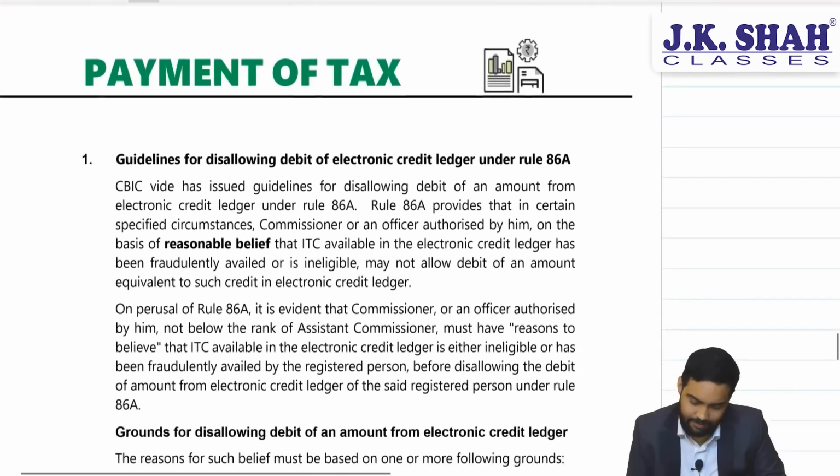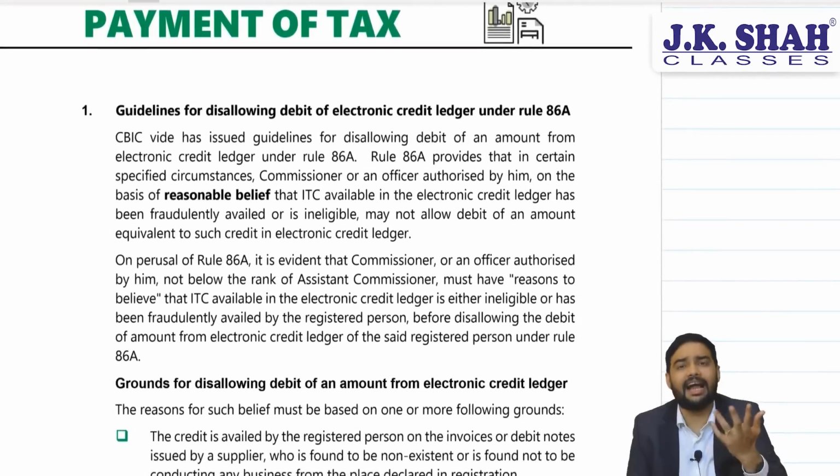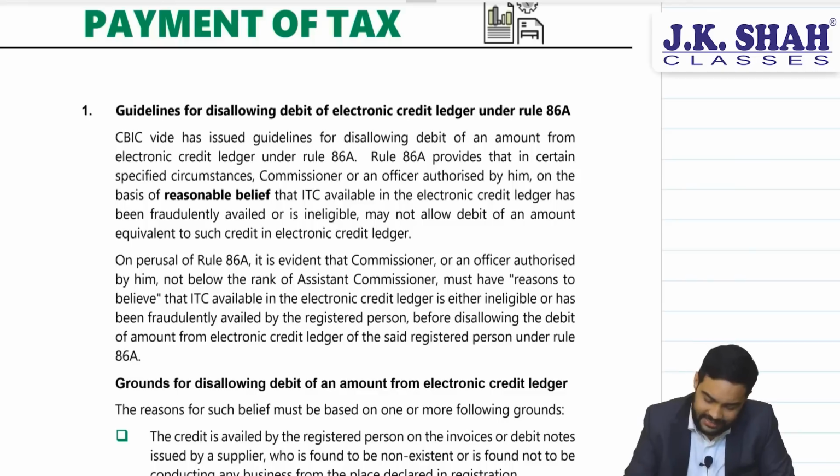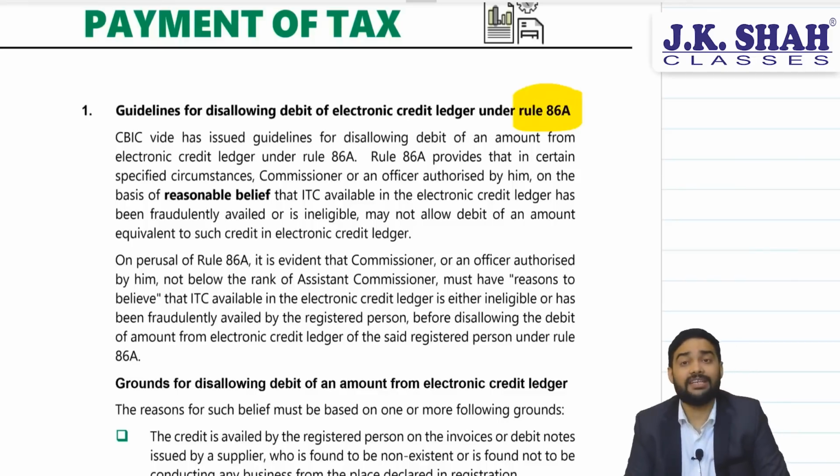Then, okay, payment of tax. A guideline has been issued. See, what was Rule 86A? A special power given to proper officer where he can block e-credit ledger of a person. Say suppose a person is taking fraudulent input tax credit. Then in that case, his e-credit ledger will be blocked. This is the power available for proper officer.